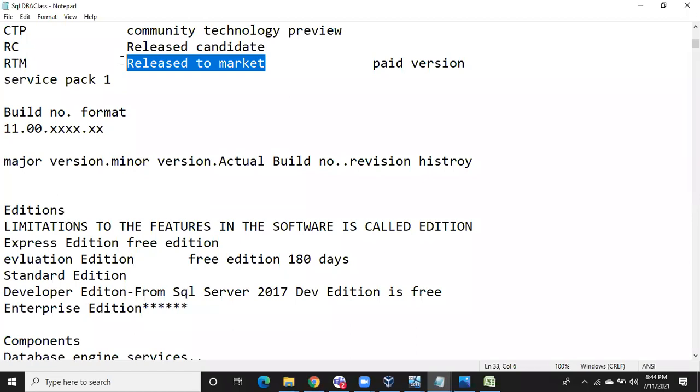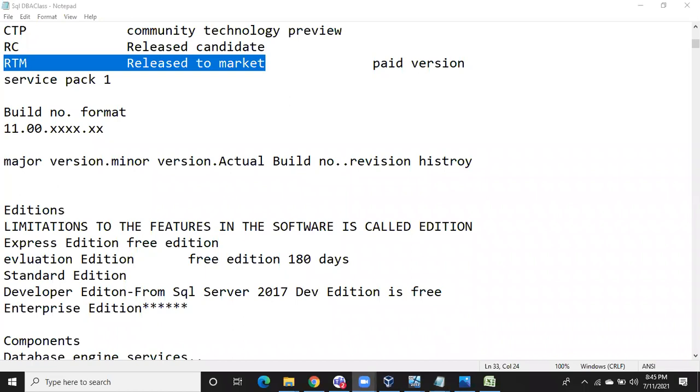Who will check, sir? I will use it for free. No, you cannot do that. Companies have to face legal challenges if they don't pay the money. So the RTM copy means the first paid version of the software. We are going to use this RTM copy to install SQL Server. Right, so let me connect to my server once.